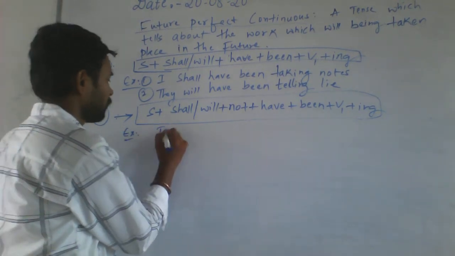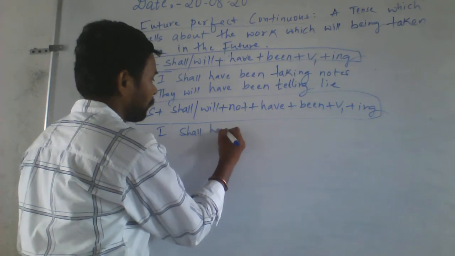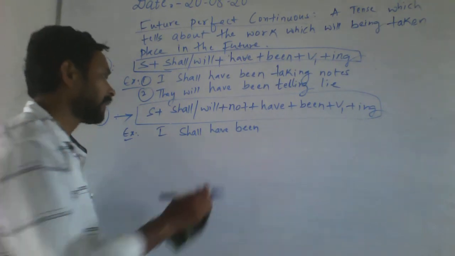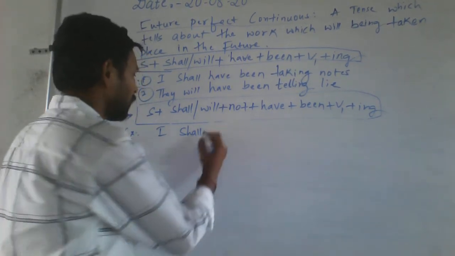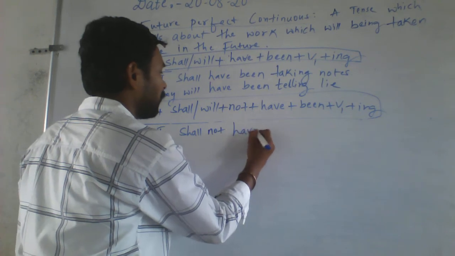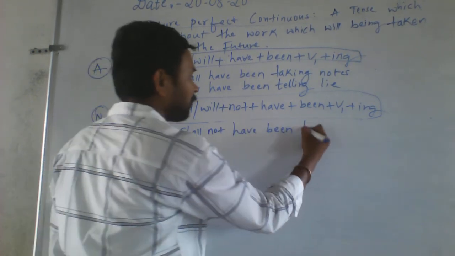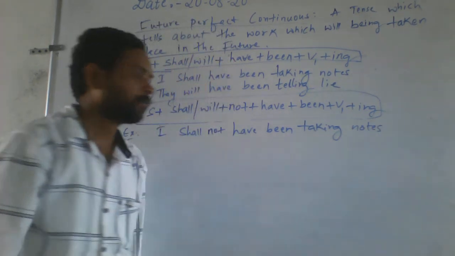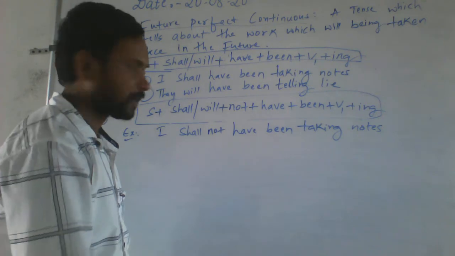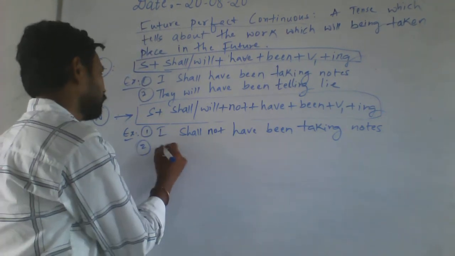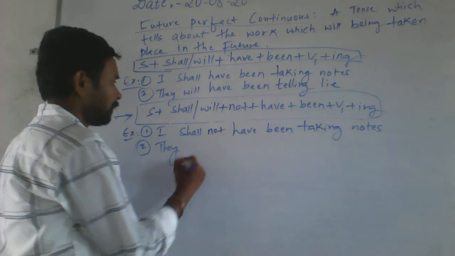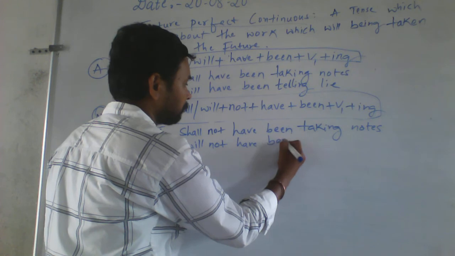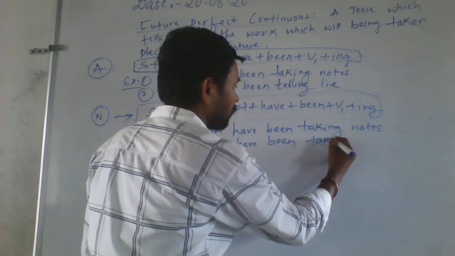Let's see. I shall have been. Sorry, not is there. I shall not have been taking notes. Is it understood? Then the second one: they will not have been taking notes.